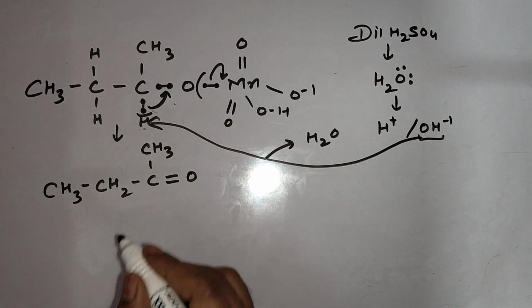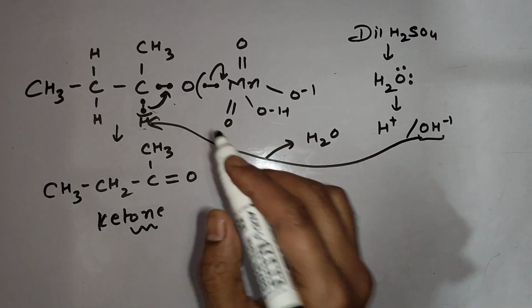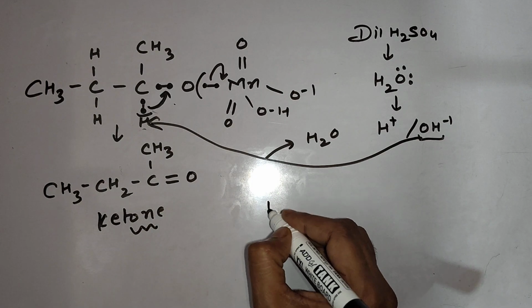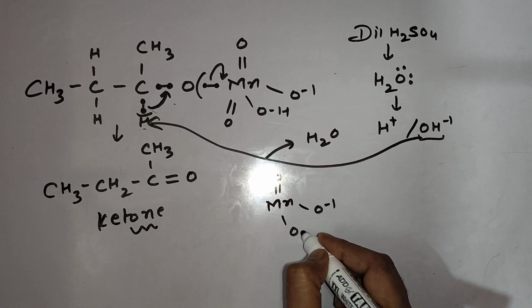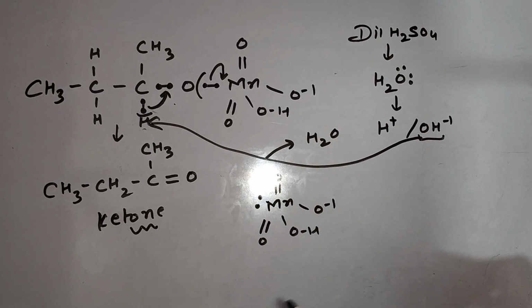this compound will generate. It's a ketone, you can check. H is released out as H2O. The bond between oxygen and Mn will break, and this Mn will release out in this fashion with a pair of electrons.